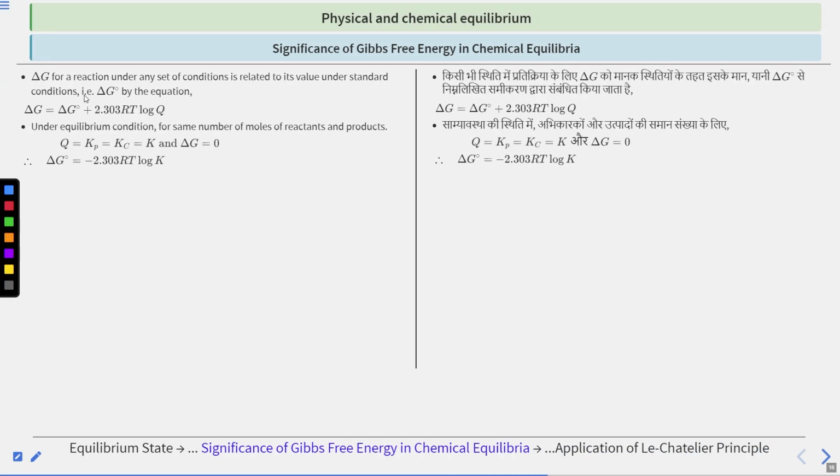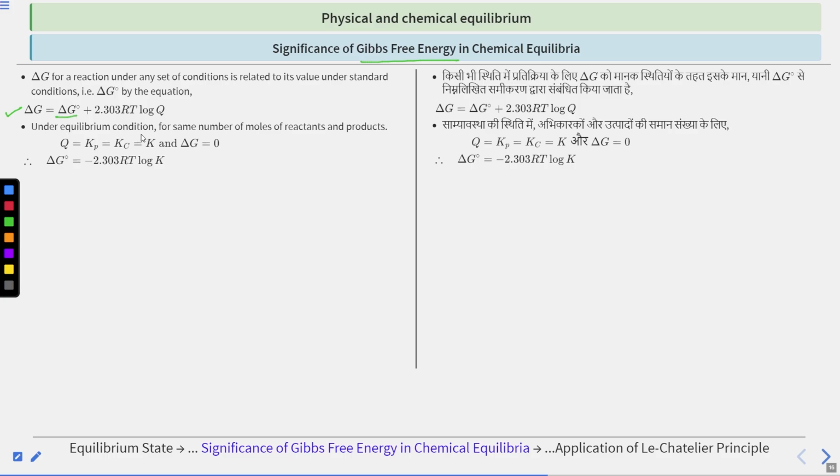Del G, significance of Gibbs free energy in chemical equilibria. Del G for a reaction under any set of conditions is related to its value under standard conditions, that is del G naught, by the equation del G equals del G naught plus 2.303 RT log Q. So this is the relation between del G and del G under standard conditions, which is del G naught.